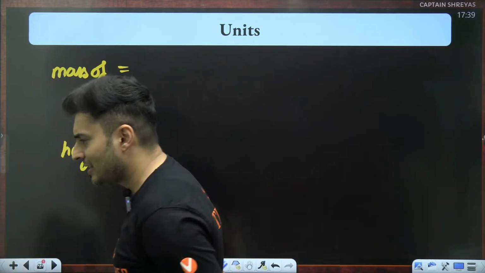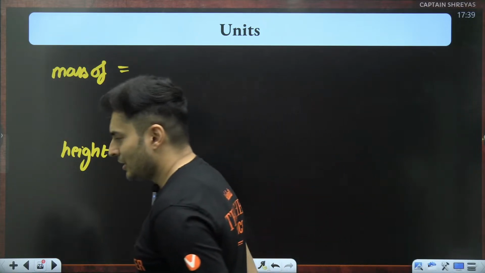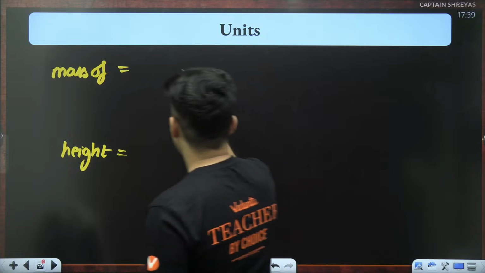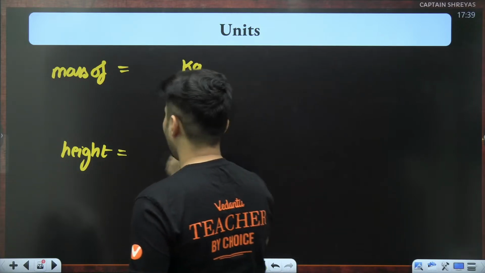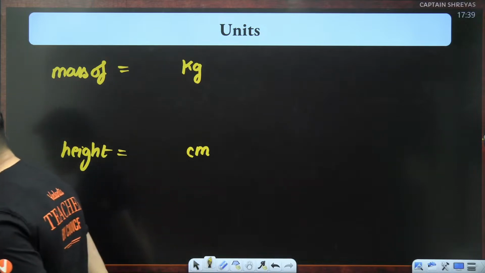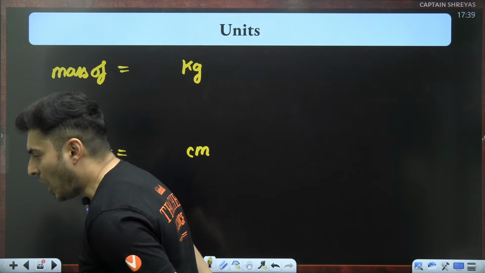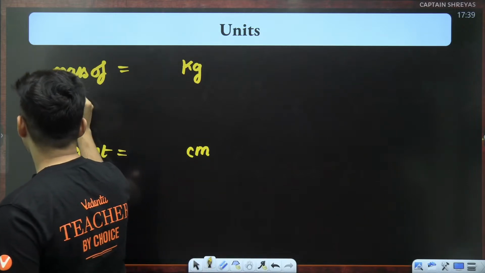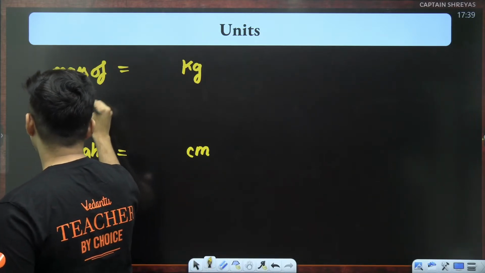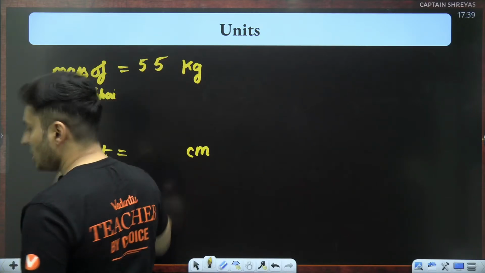Come on. Who is that person? I want to take somebody's name. Mass of Rocky Bhai. Rocky Bhai is 55 kg.